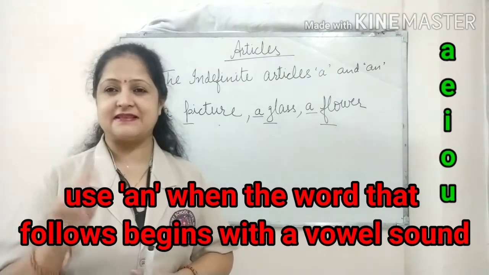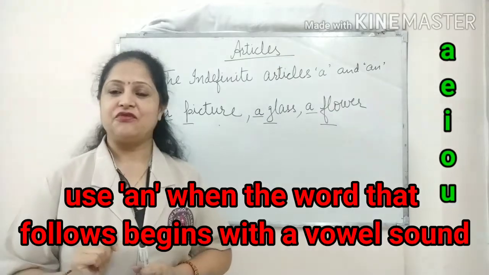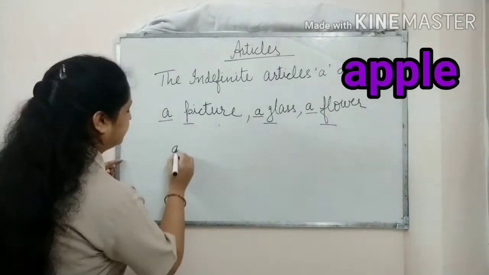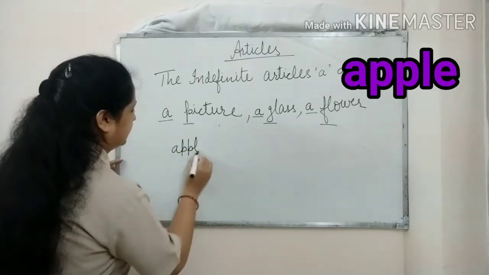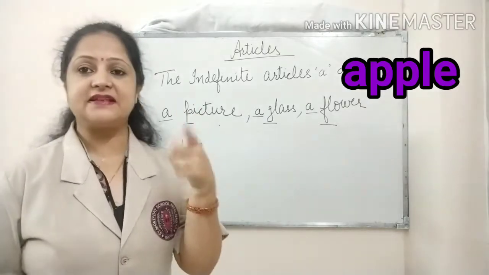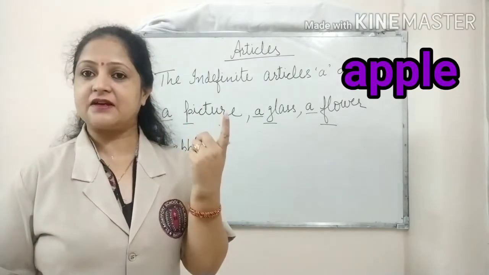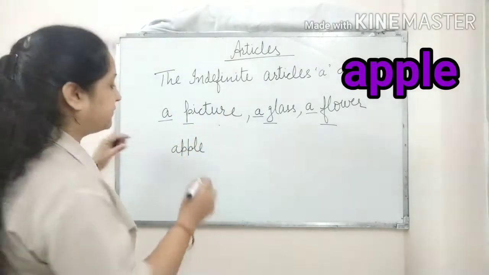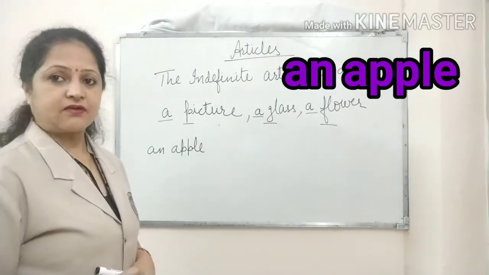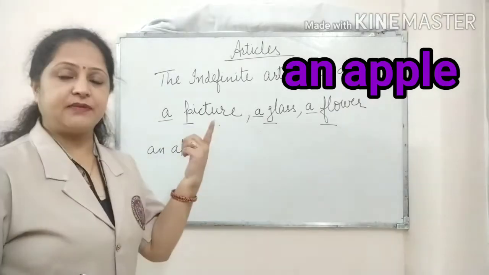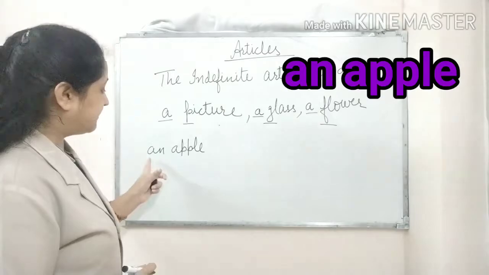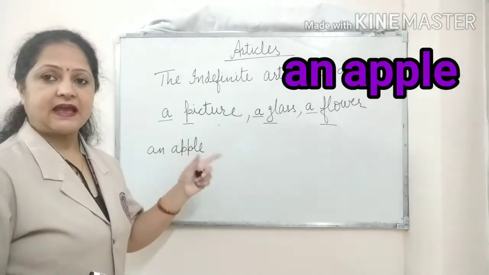So let's take some examples here to understand it well. I am saying apple. Apple. The sound is a, the sound of a vowel. So we'll write here an apple. Because the word apple begins with a vowel sound, that's why we have written here an apple.